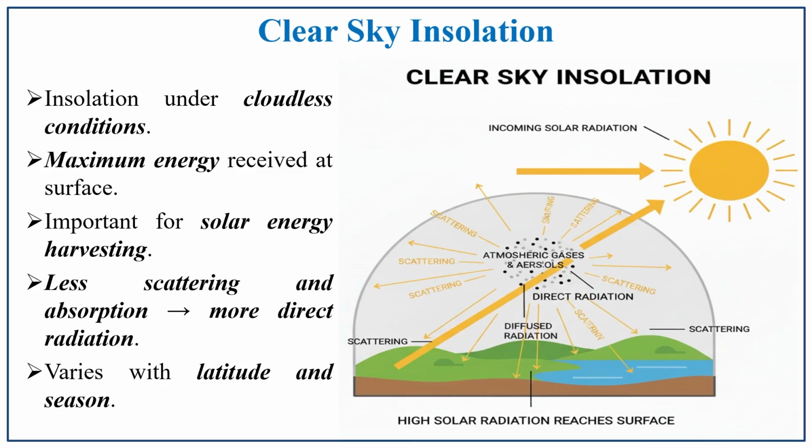It is important for solar energy harvesting, and less scattering will happen, and then the absorption and more direct radiation will be received. So, all these intermediate processes like scattering and reflection will be less in this clear sky process. And it also varies with latitudes and seasons. So, if there is a clear sky, the incoming solar radiation will be high.